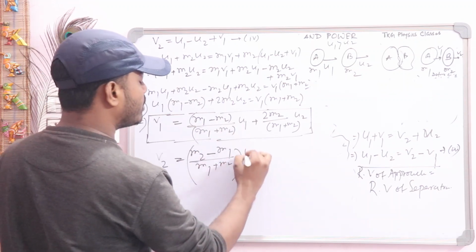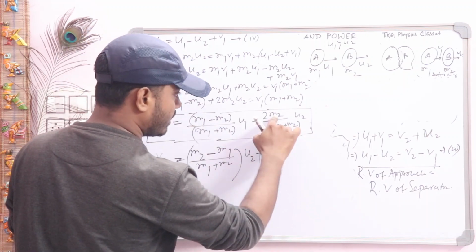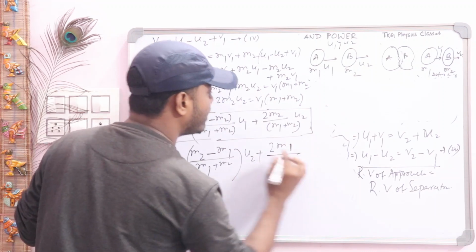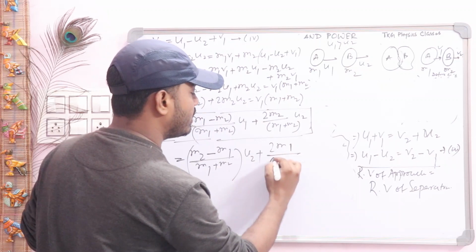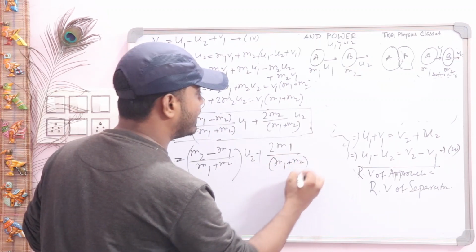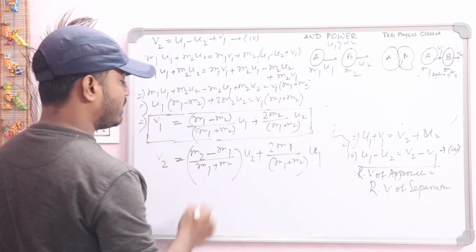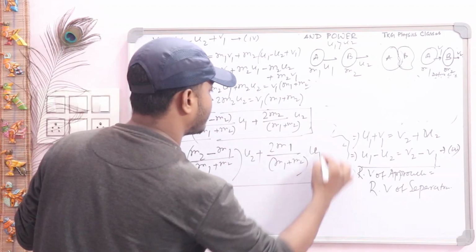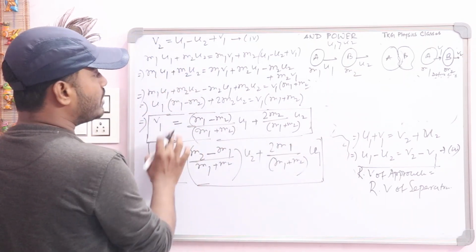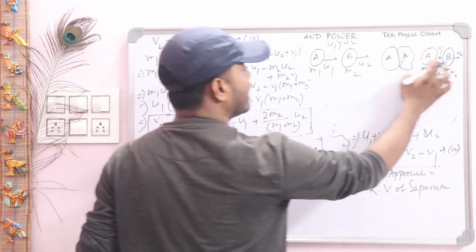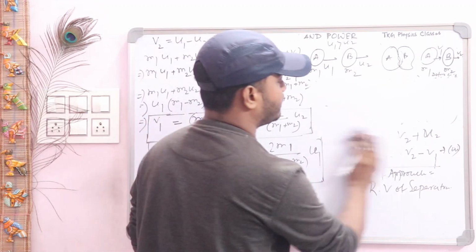There is u1, so you write u2. There is 2 m1, so you write 2 m1 divided by m1 plus m2, and there is u2, so here you write u1. You check, then you will get this expression. This is the expression of v2. So v1 and v2 are the velocities of bodies A and B after the collision. Now we will check some special conditions.